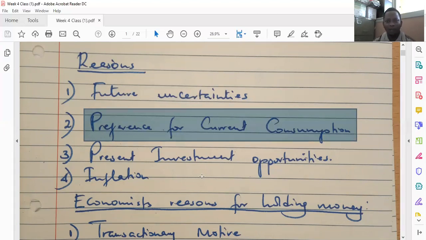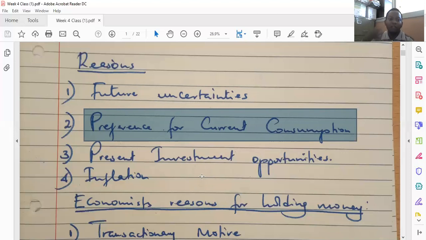You have to spend on your stomach. You cannot keep your money there so that you can eat tomorrow. So individuals naturally prefer to consume in the present. So preference for current consumption is one of the other reasons why money will lose value over time.